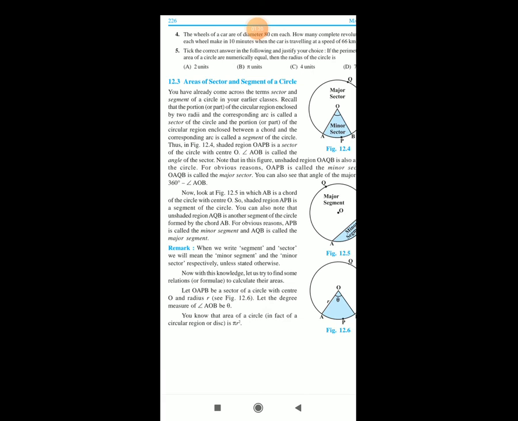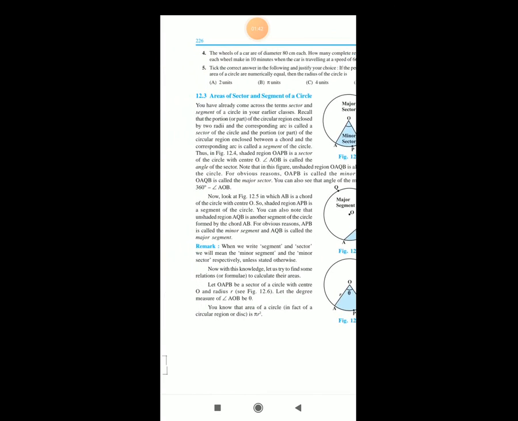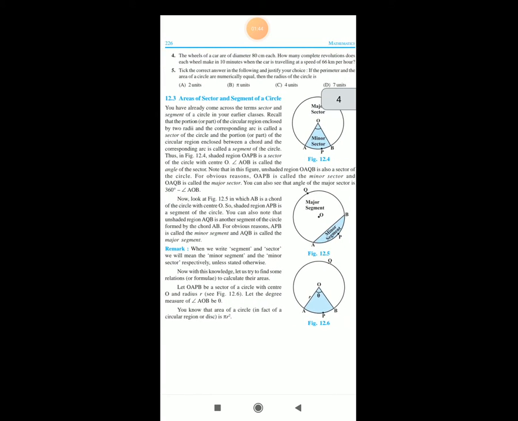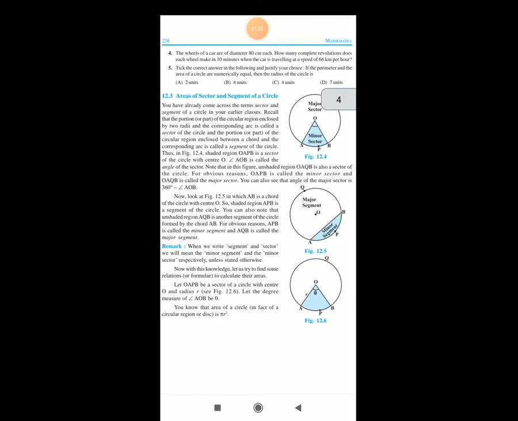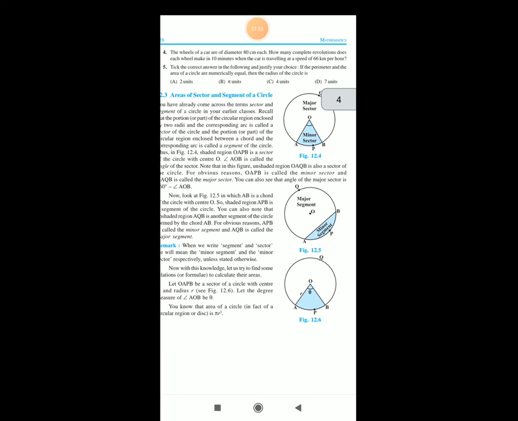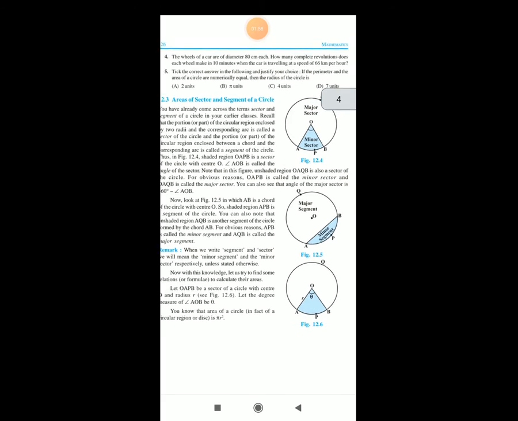Thus in figure 12.4, the shaded region OAPB is the sector of the circle with center O, and angle AOB is called the angle of the sector. Note in this figure, the unshaded region OAQB is also a sector of the circle. For obvious reasons, OAPB is called the minor sector and OAQB is called the major sector. So you can also see the angle of the major sector is 360 minus angle AOB.